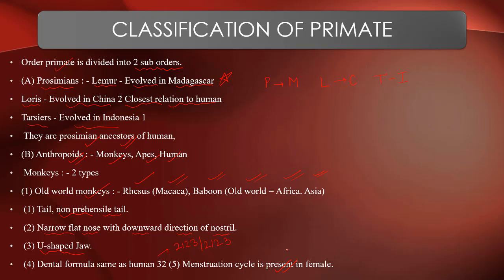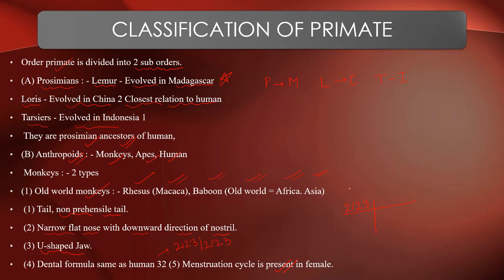So anthropoids, very importantly, include monkeys, apes, and humans. Monkeys are of two types: old world monkeys and new world monkeys. Old world monkeys include rhesus, macaca, or baboon. Dental formula 2123 upon 2123 means that if we divide the mouth into four quadrants, each has two incisors, one canine, two premolars, three molars.